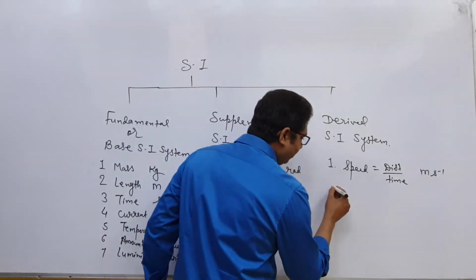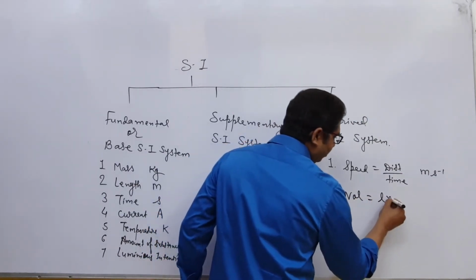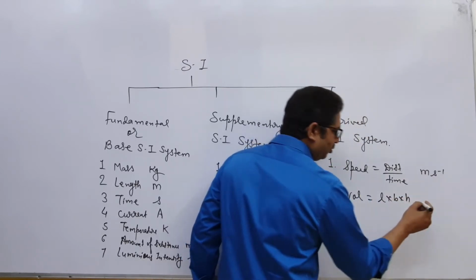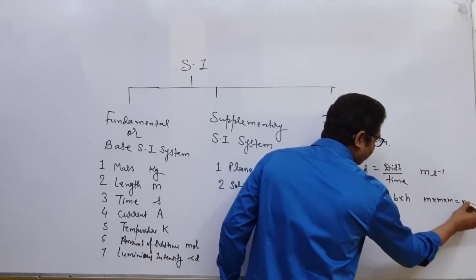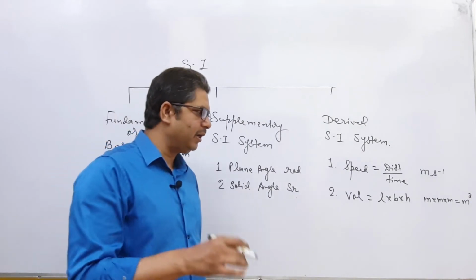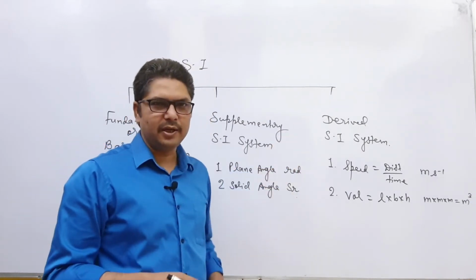In the same way, if you talk about volume, volume is equal to length into breadth into height. So the unit is meter into meter into meter, equal to meter cube. This means that meter cube is obtained by multiplying meter three times. So this is said to be a derived SI unit.